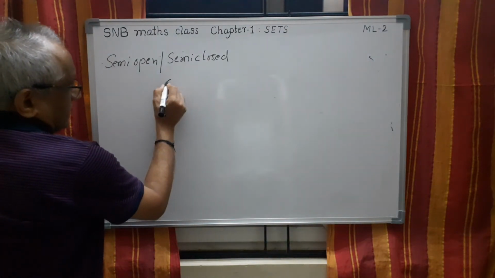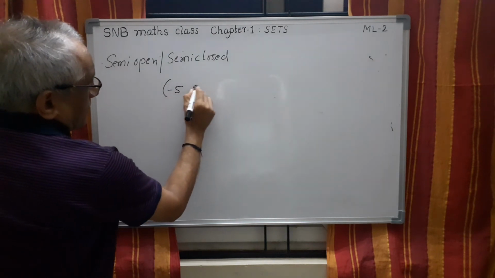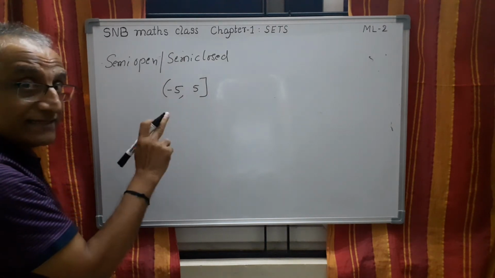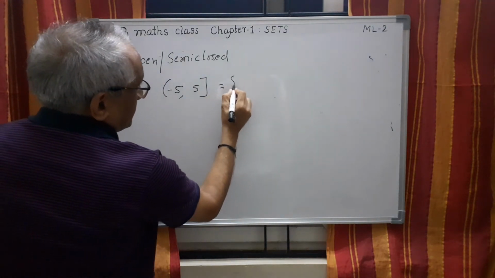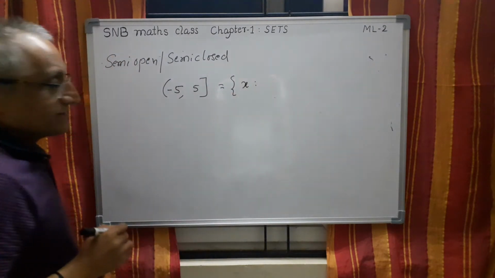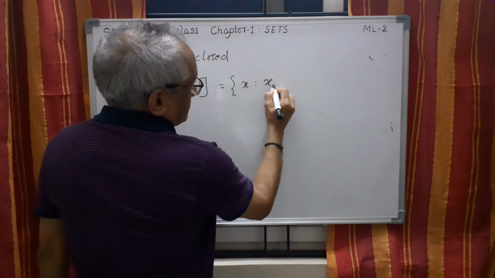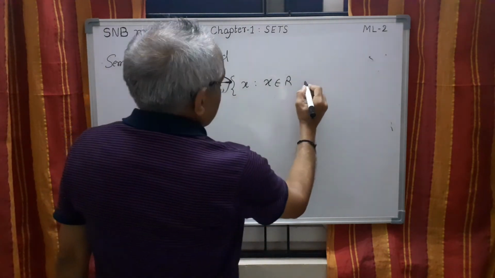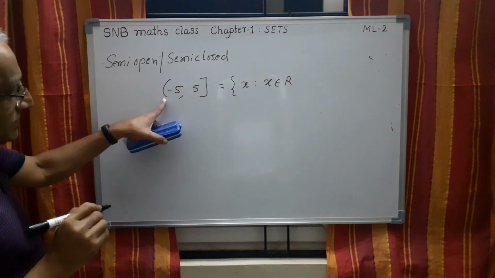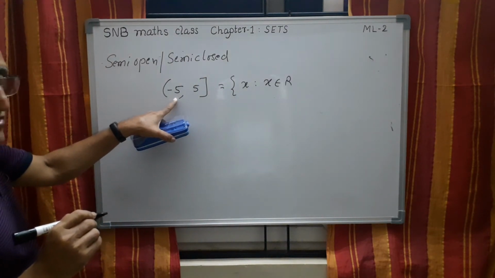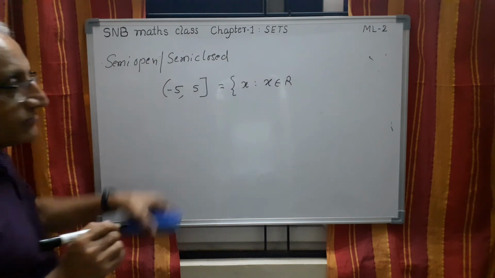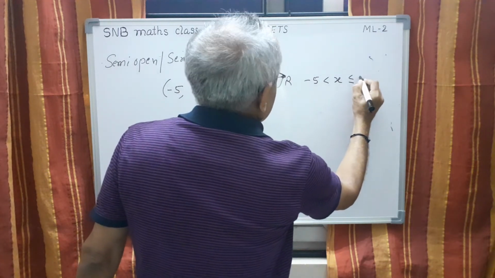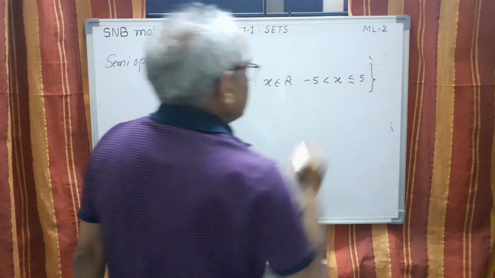Say I write minus 5 to 5, but this side it is open, here it is closed. How to write it in set builder form? This can be written as the set of all elements x such that x belongs to R. I am stressing once again because this is very important. x belongs to R. Then what is the condition? Look here, here it is open. That means minus 5 is not included. Here it is closed, 5 is included. So minus 5 < x ≤ 5. So this is the symbol.